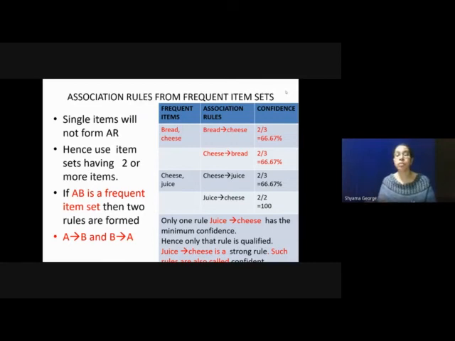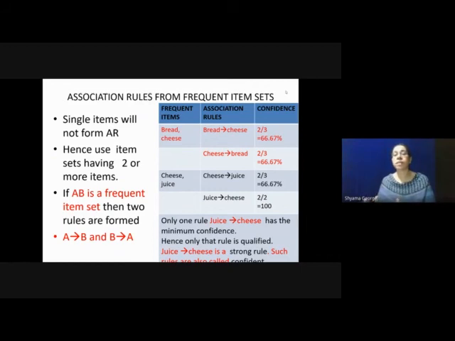We find the confidence value of all these rules and select those having the minimum confidence. The formula for confidence is the number of times x and y appear together divided by the number of times x occurs.